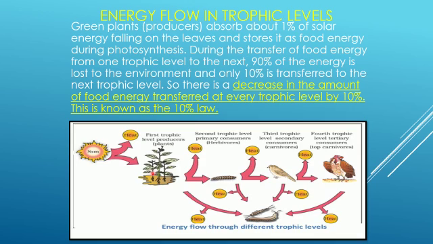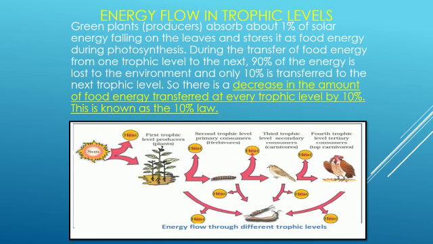Why do they need energy? Because for the preparation of the food. So plants use that energy and prepare the food. This food is eaten by the herbivore. When the herbivore eats, the energy is transmitted from plants to the herbivore. During this transmission, there is loss of energy to the atmosphere as heat.